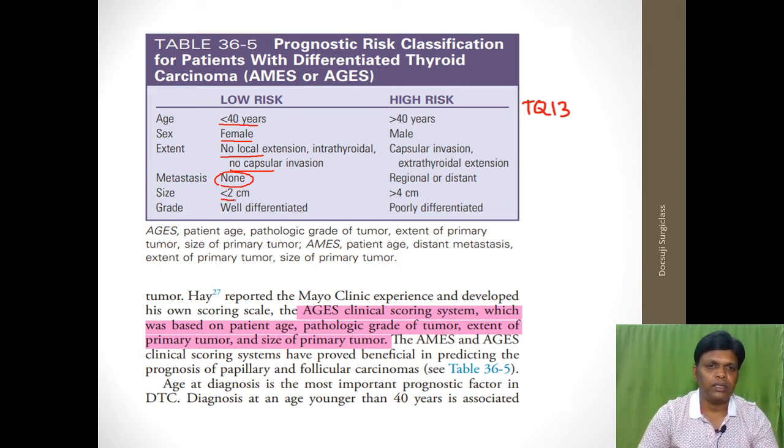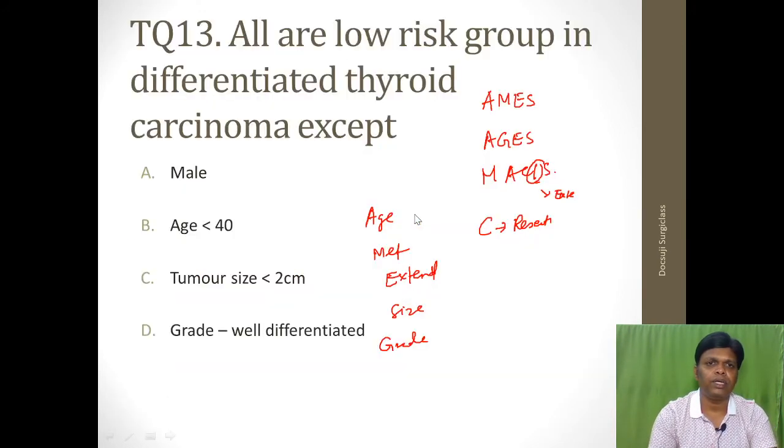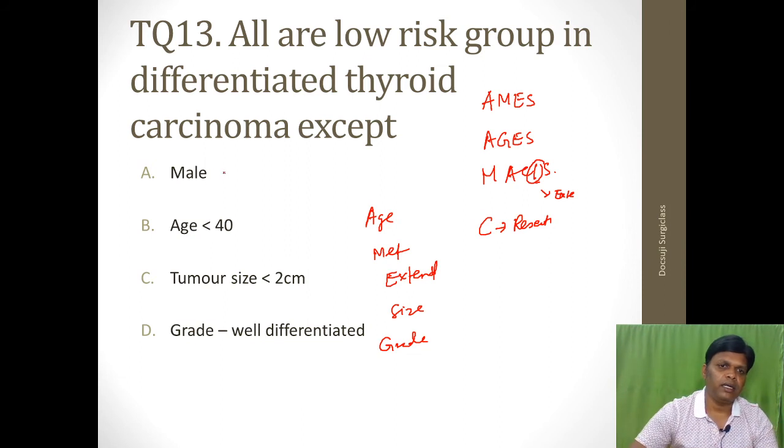And tumor size, if it is less than 2 centimeter, it is low risk, and more than 4 centimeter, it is high risk. Okay, and the tumor, if it is well differentiated, low risk, and poorly differentiated, it is high risk. Okay, so based on these criteria, you can go to that question. So all are low risk group in differentiated except... So here the answer is male, because male is a high risk category. Female is a low risk category.